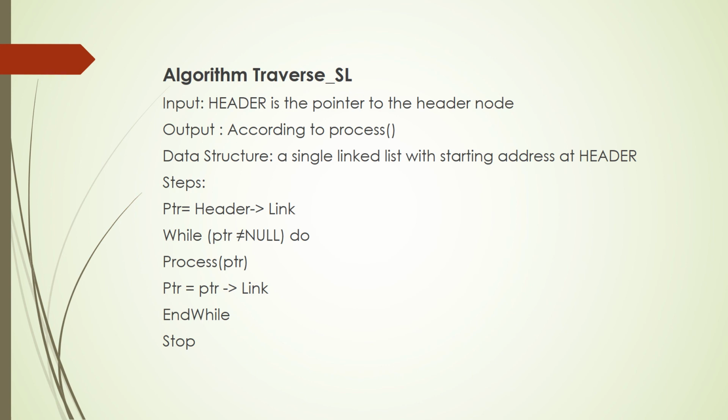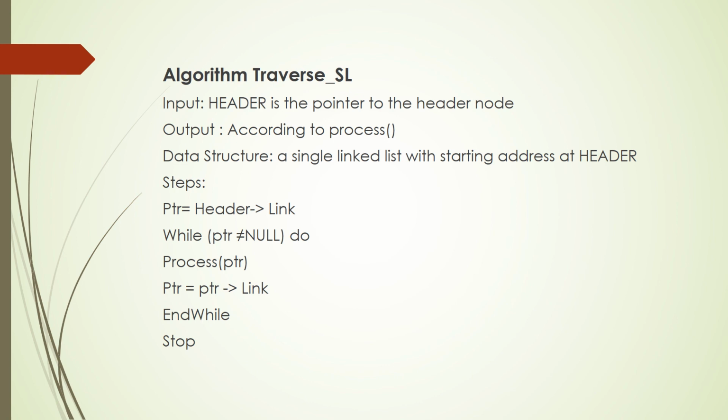Okay, so that is the concept. Please keep in mind, you have a header. The header is pointing to the first node. It is storing the address of the memory location where the first node, the first data element, has been stored. Then you have the link field, where the link field of the first node is storing the address of the second element. Okay. Now, what is to be done?